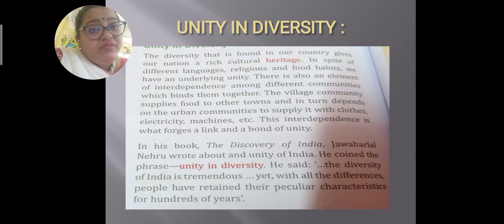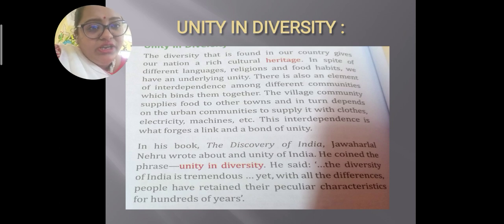We know that we have lots of differences, lots of people of different backgrounds staying in the country, but still people are adapting to those cultures, staying in unity, creating a bond among themselves with the help of this culture. So this is the concept of unity in diversity.